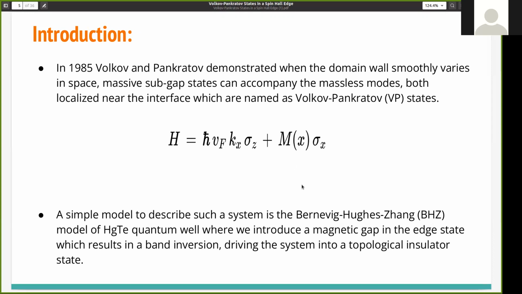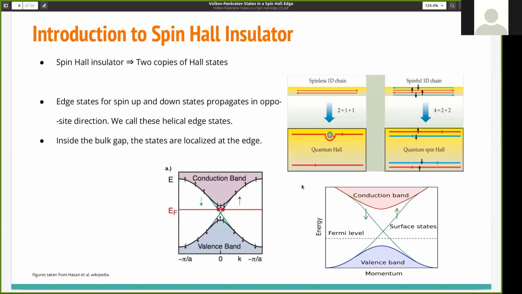Now, why is a quantum spin Hall system or topological insulator system essential for this kind of problem? Let me first describe what a quantum spin Hall insulator is. We know that if there is a rectangular plate, and we switch on a magnetic field, then the electrons start moving in circular paths. They are basically localized electrons. They don't carry current, but the electrons at the edge move along the edge, forming skipping orbits, and they carry current. This is known as the quantum Hall effect, where the bulk doesn't carry current, but the edge does.